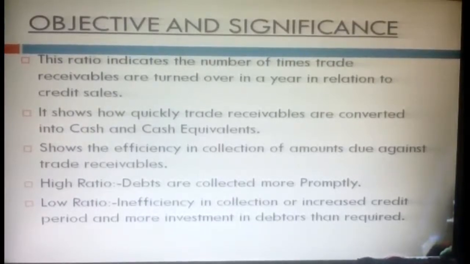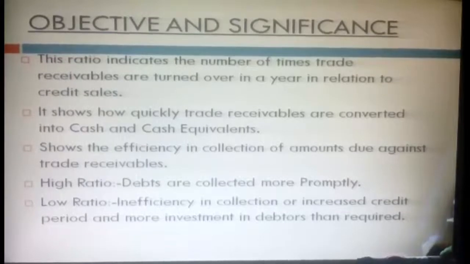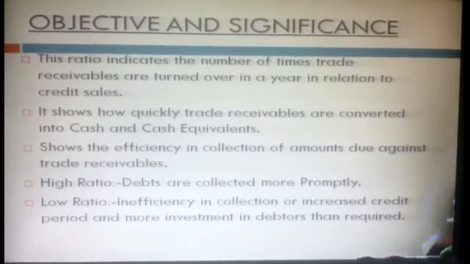Here, what does the ratio explain? A high ratio means debts are collected more promptly. A low ratio means inefficiency in collection, or an increased credit period and more investment in debtors than required. So with a low ratio, collection is very inefficient; the debtors do not pay immediately and are taking more credit period. That is what a low ratio explains.